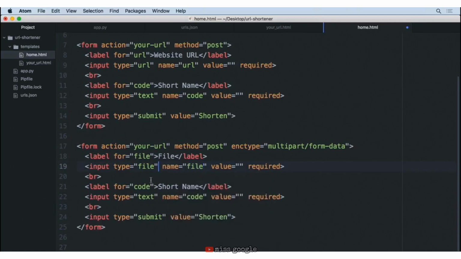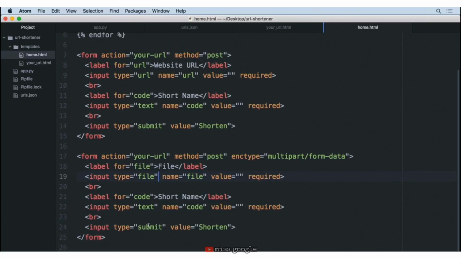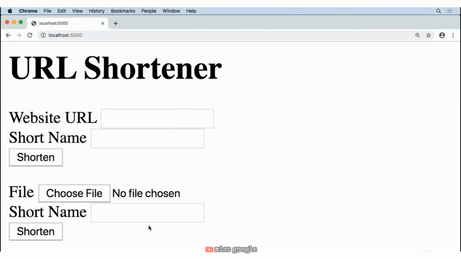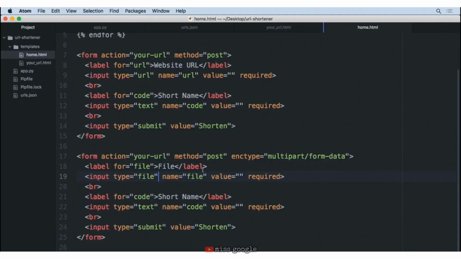It will be saved under the name of file when they submit that data. We're going to keep the short name the same, and we're also going to have our submit button be the exact same. So let's go ahead and save this and then reload our home page. Now you can see this other form showing up, which is perfect. Then let's go ahead and move back to our project and talk about how we can actually save the file that the user has uploaded into our system.